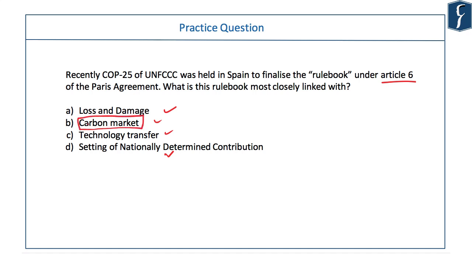As we just saw in the previous question, under Kyoto Protocol we had the Clean Development Mechanism. And under the Paris Agreement, we wanted to graduate from Clean Development Mechanism to Sustainable Development Mechanism. So a new carbon emission reduction mechanism was to be developed under the Paris Agreement. But it was such a contentious issue that nothing was finalized even on the morning of the day the Paris Agreement was signed. And ever since, this issue has been procrastinated and finally it was to be decided in COP25, but it again failed.